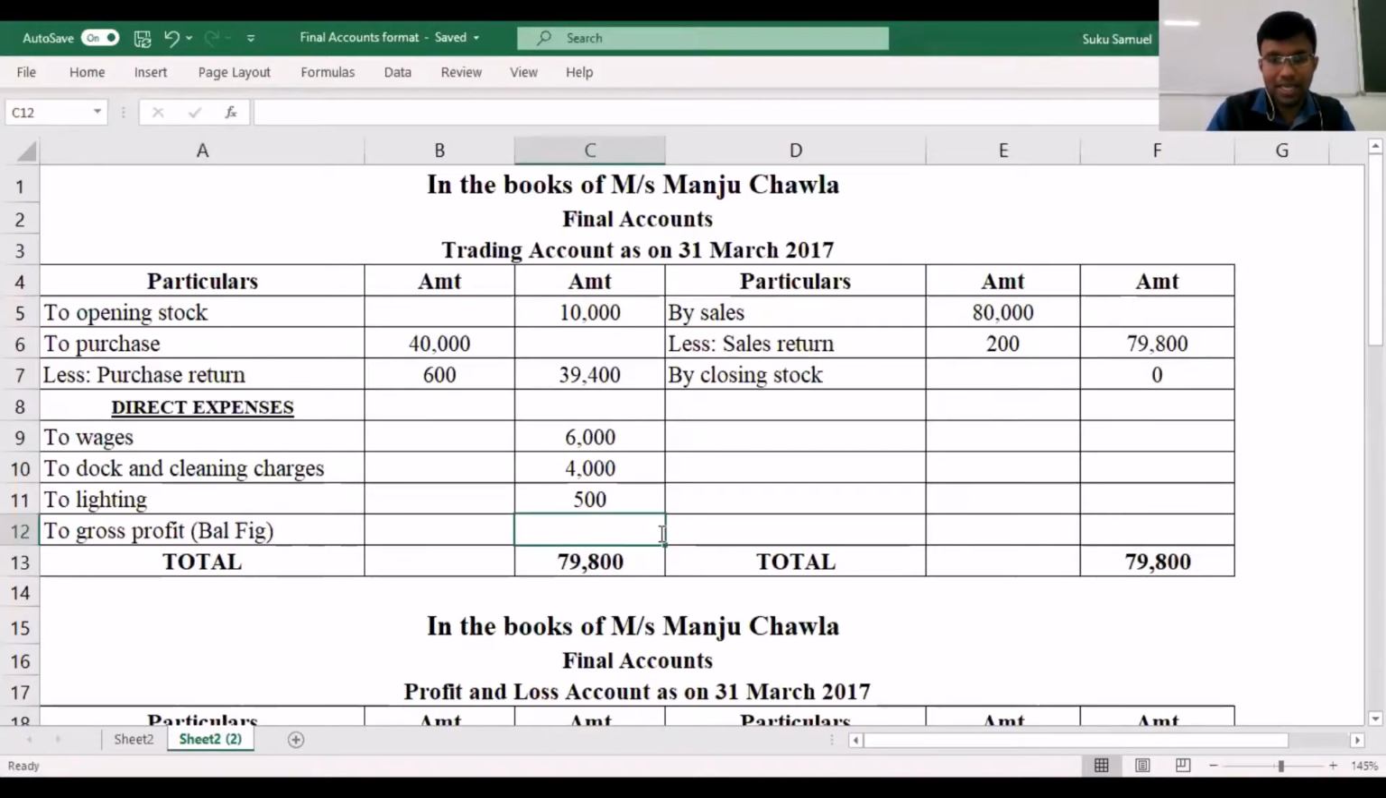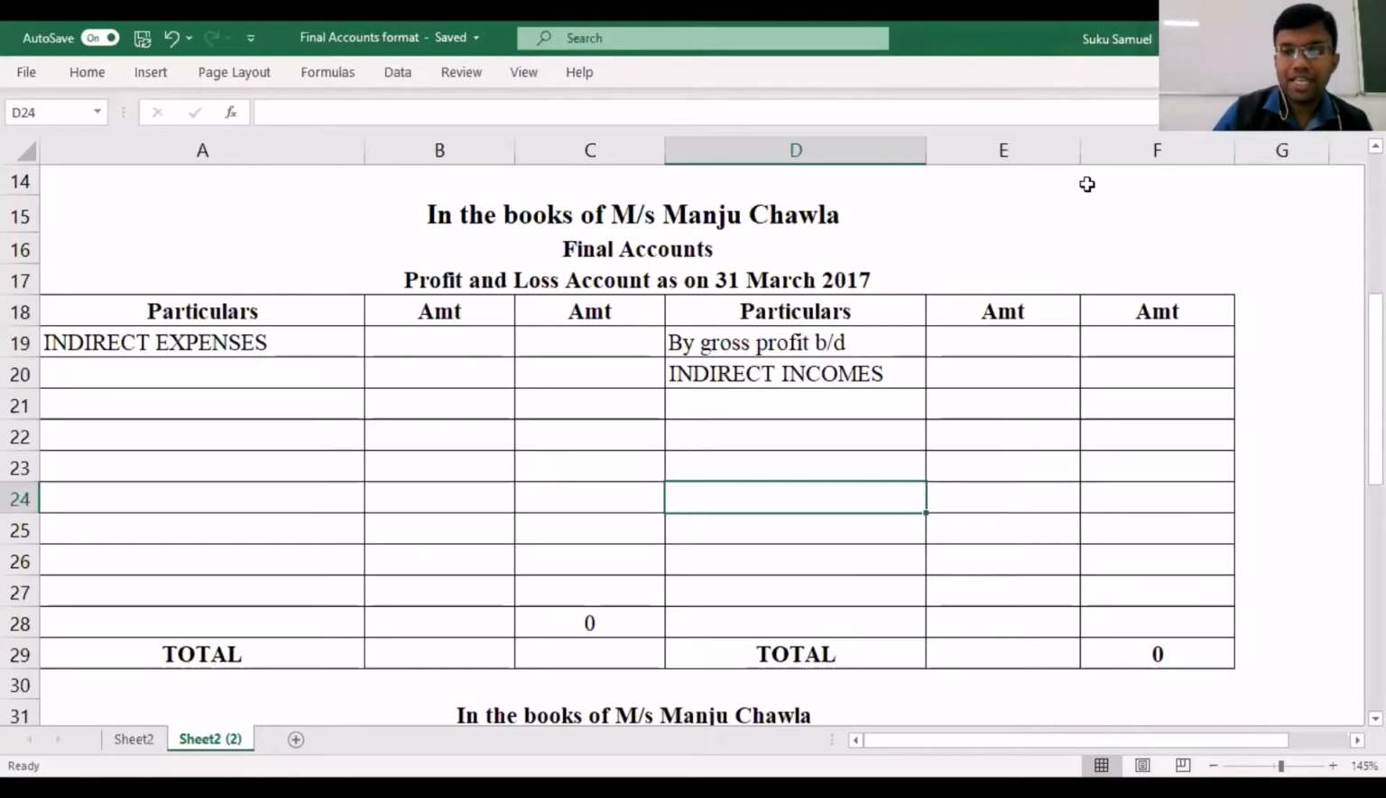So now let us quickly calculate the balancing figure and see how much it is. We will have to take the difference between the total on the debit side and the total on the credit side, and that works out to be 19,900. So 19,900 is your balancing figure, which is your gross profit. By now, we've completed the preparation of the trading account.